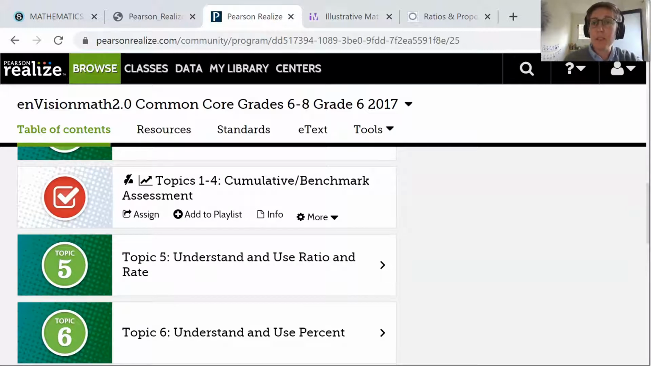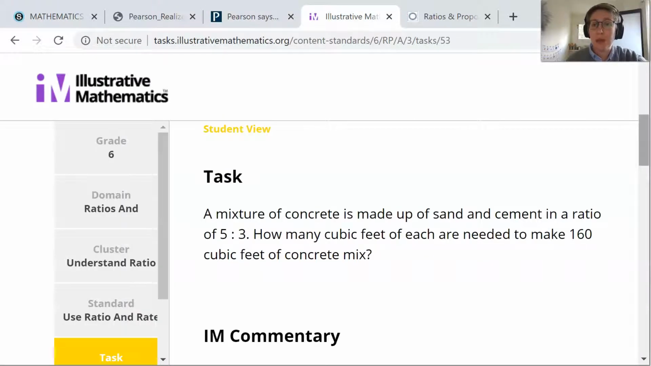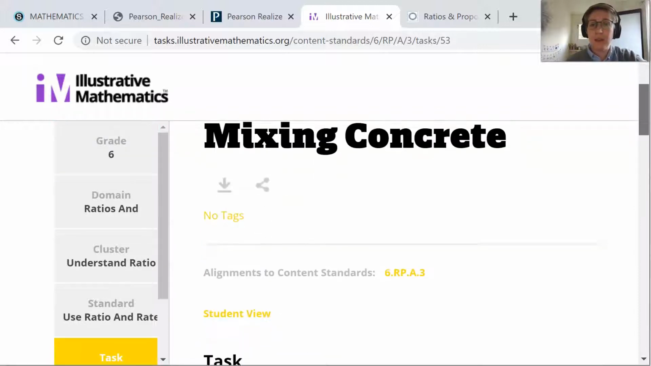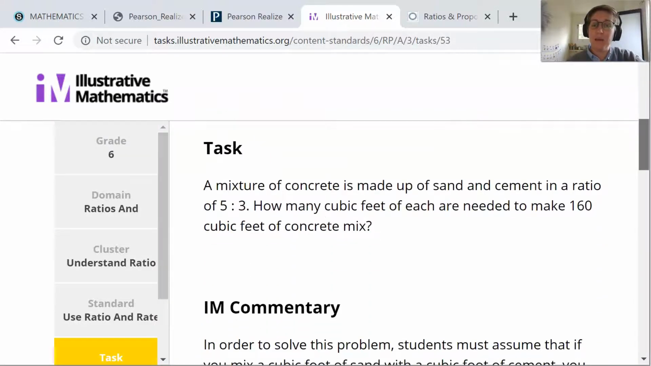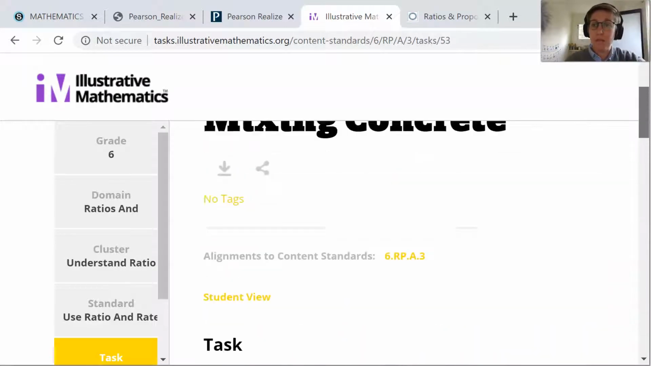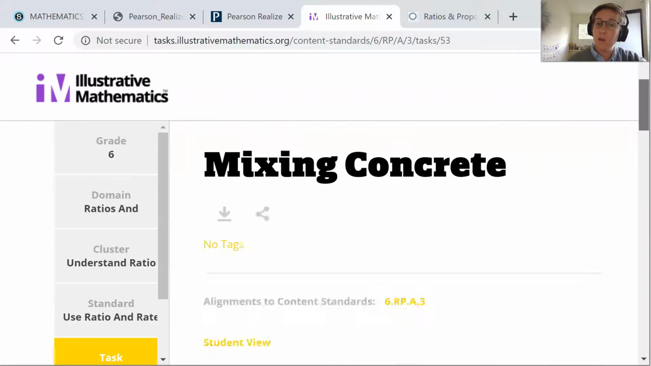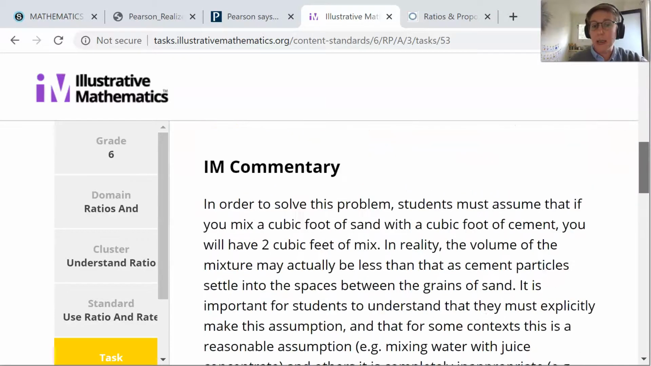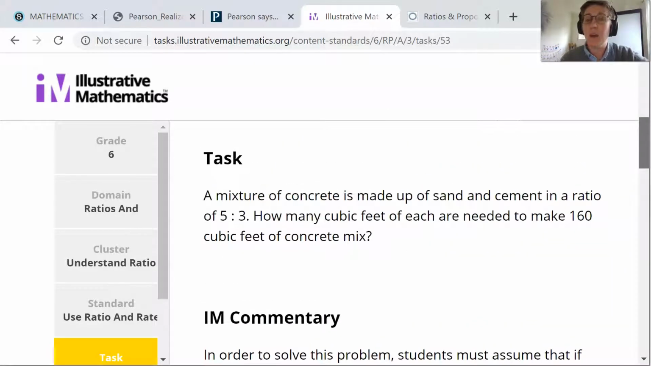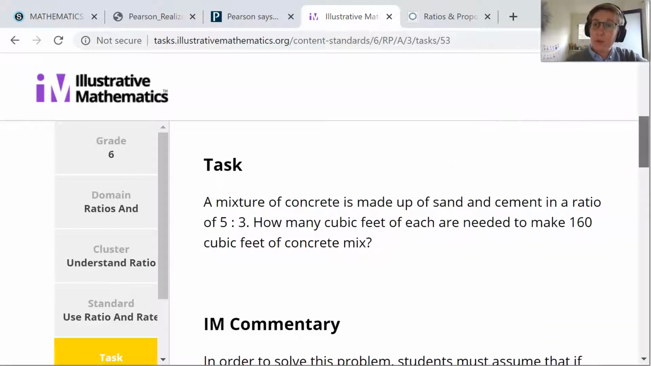Some of the other resources that I'm recommending, Illustrative Math. If you search Illustrative Mathematics Grade 6 tasks, you're going to come up with all of these tasks. And here I have the mixing concrete task that we're about to work on. Here we have the solutions to those tasks. So if you're a family member supporting a student at home, you can give them one of these tasks, and then you can go through the solution with them after you've spent some time discussing it, problem solving, working on it. If you're a student working alone or with another sibling, same thing.